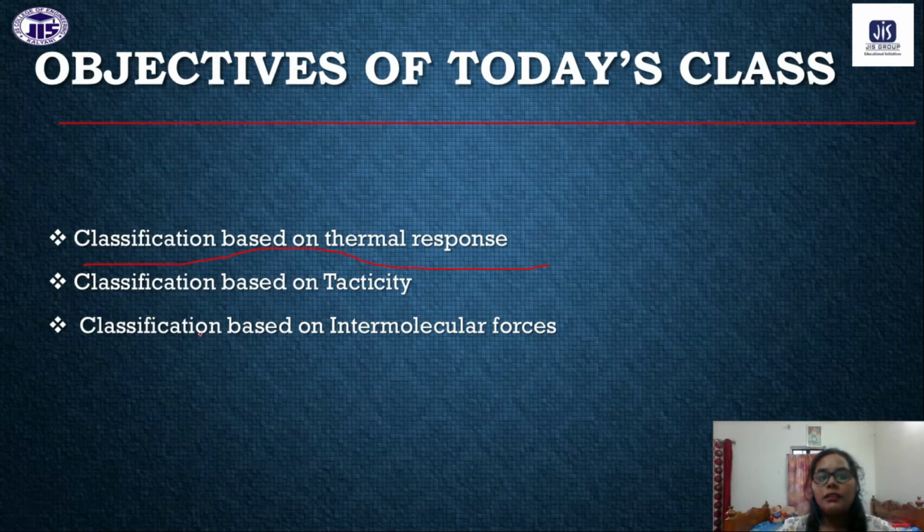Today we will again discuss some portion based on the thermal response. Next we will discuss the classification of polymers based on tacticity, and some classifications based on intermolecular forces.